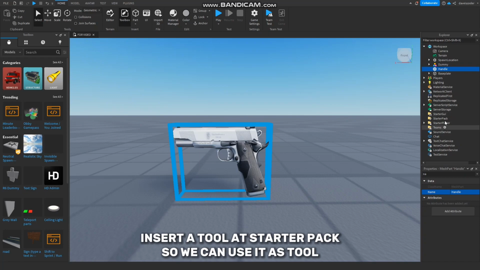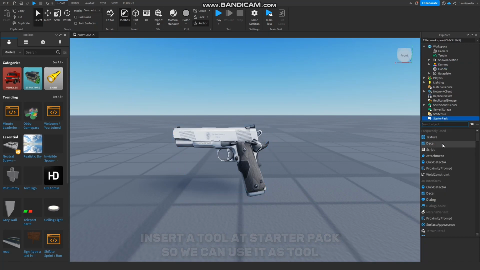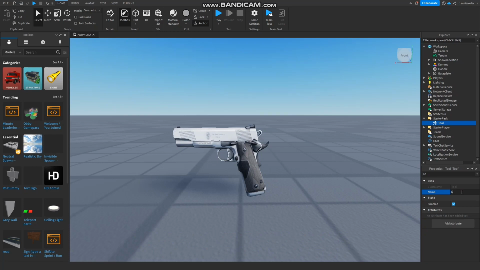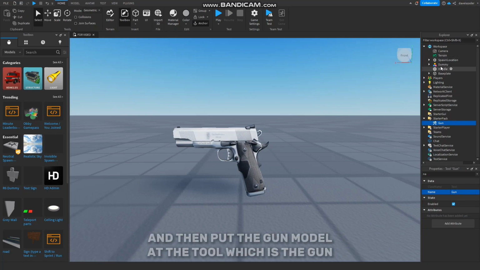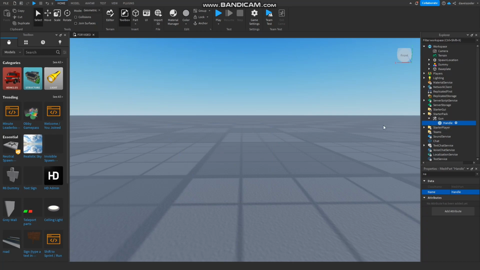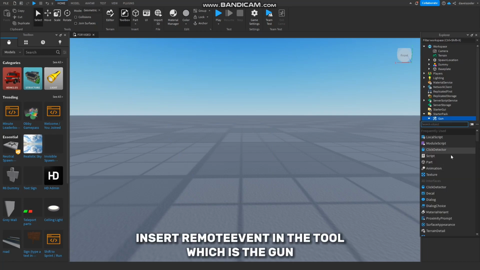Insert a tool at starter pack so we can use it as a tool. Then name it whatever you want, but I will name it as gun, pistol. And then put the gun model in the tool, which is the gun. Insert remotivant in the tool, which is the gun.